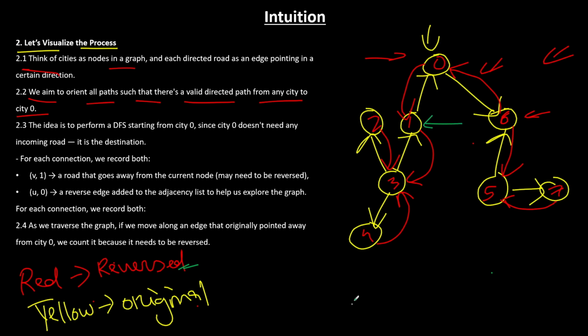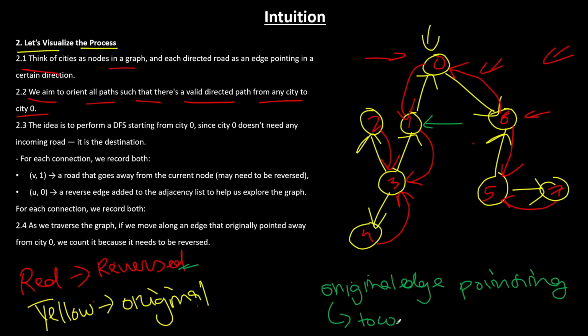Okay. So which means that the original edge was pointing towards 0, correct? Which is yellow color, right? So standing at 1, now from 1, you tried coming to node 3 by using the original edge, okay? But you were not able to use the original edge, the yellow edge. So rather you used the reverse edge and you came to 3, okay? So that means that visually we could see that 3 is pointing towards 1 and furthermore 1 is pointing towards 0, and basically they are all pointing towards the capital node, right?